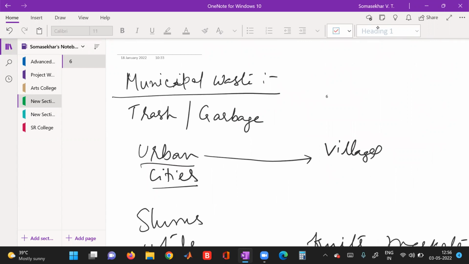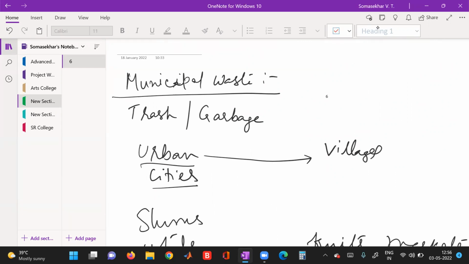Municipal waste is another type of waste, the 4th type, which is generally called trash or garbage. It is released into the environment from households or by the public. Every day, municipal personnel come and collect the waste from our houses, and that is known as municipal waste.